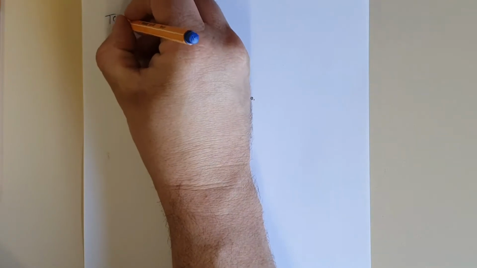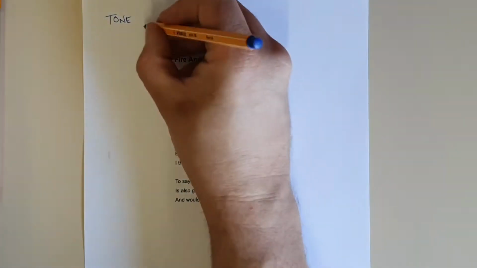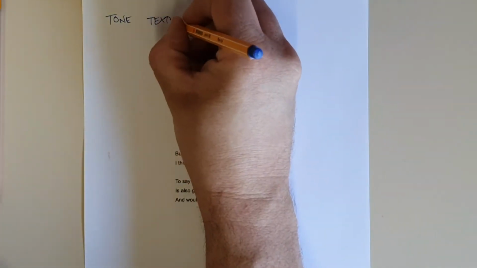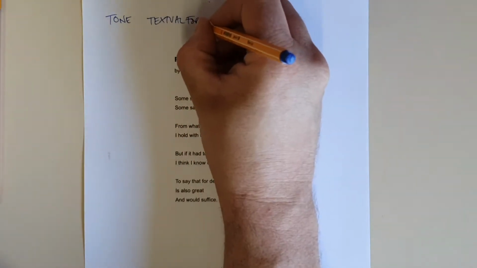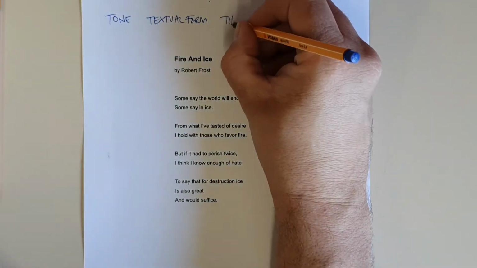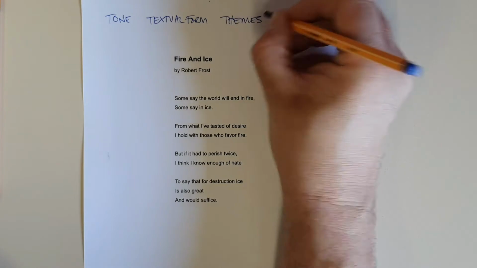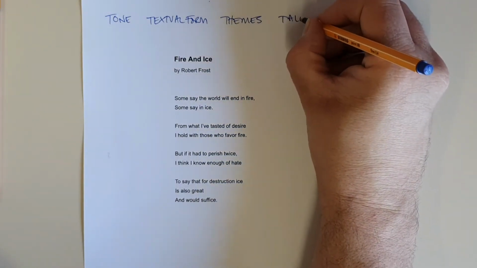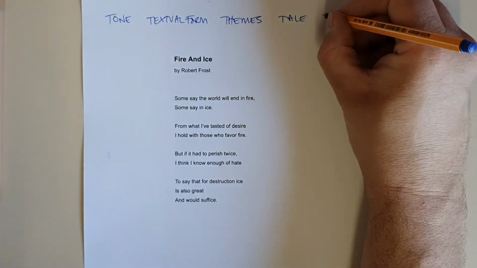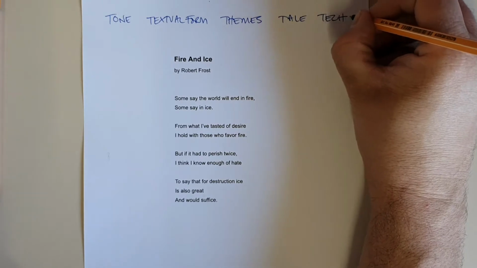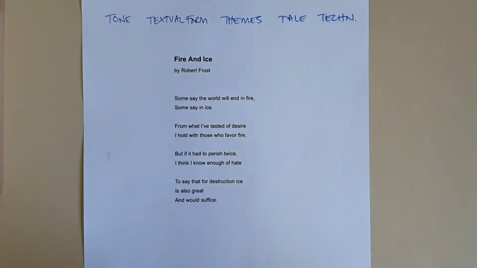So I'm going to look for tone. I'm going to look for textual form. I'm going to look for themes. I'm going to look for the tail, and I'm going to look for techniques. Okay, so the first thing I'm going to do is I'm going to choose blue for tone.